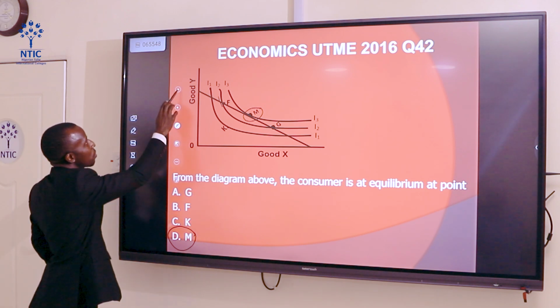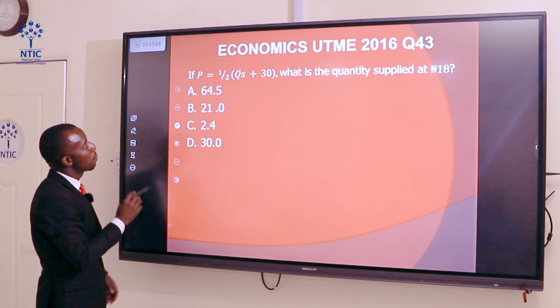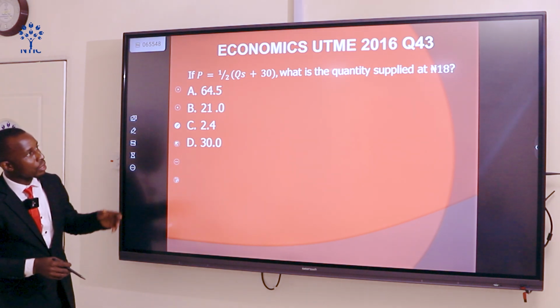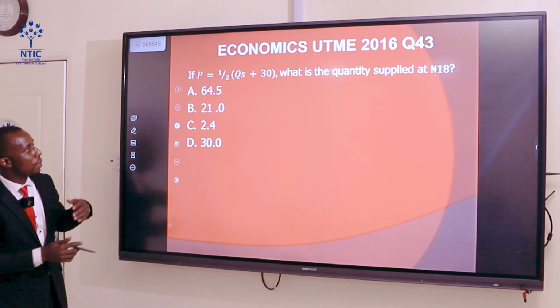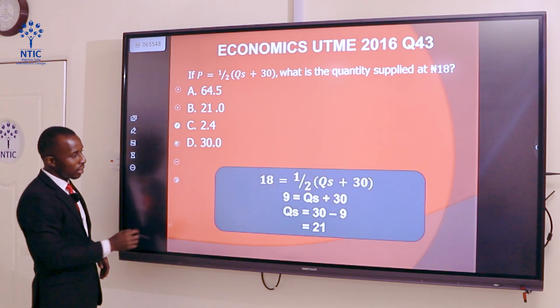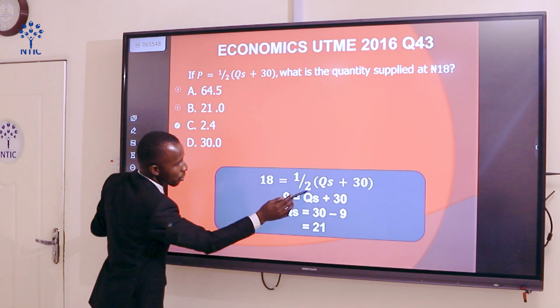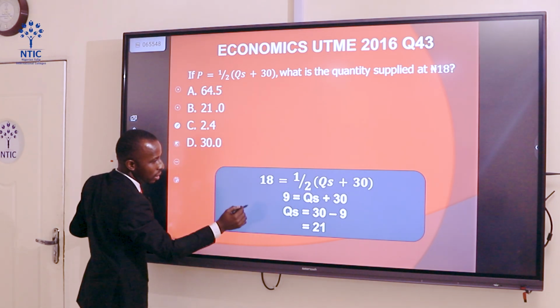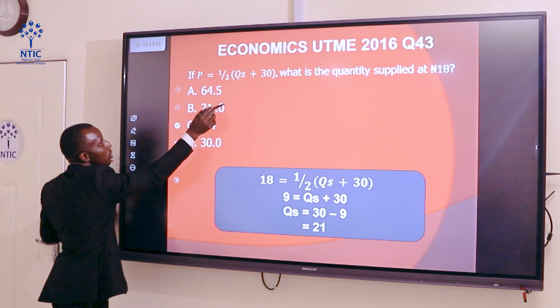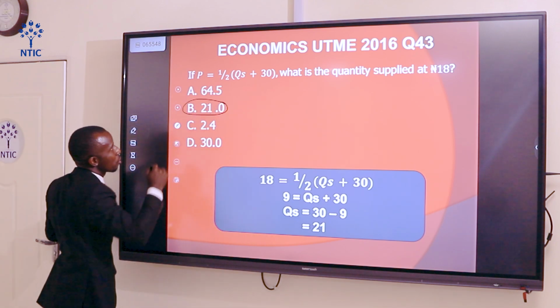Let's take question 43. If P equals 1/2 bracket QS plus 30, what is the quantity supplied when the price is 30? Now we have this solved there. 18 equals 1/2 QS plus 30. When you cross multiply, you eventually get QS is 30 minus 9, which will give us 21. Our final answer will be 21, option B.